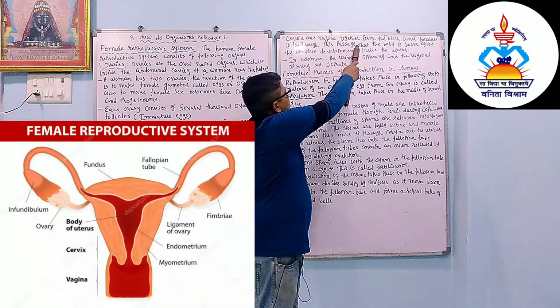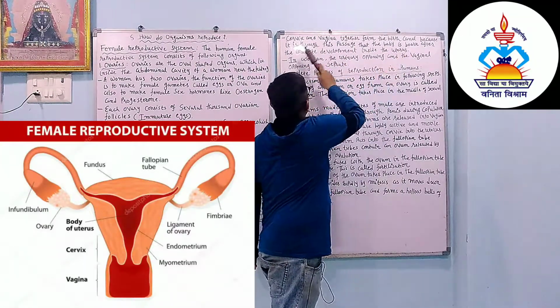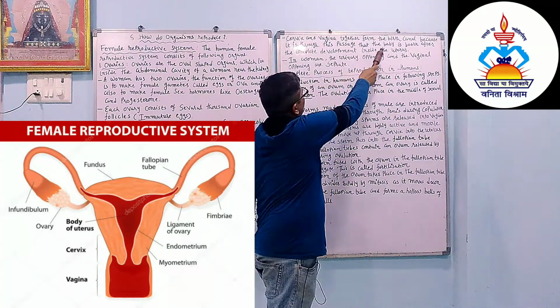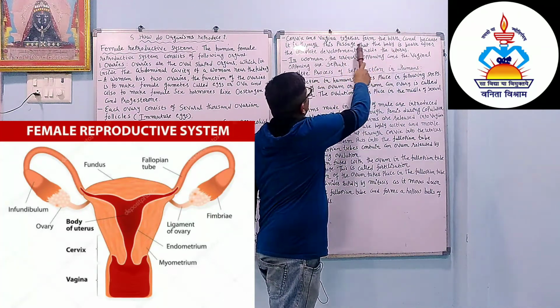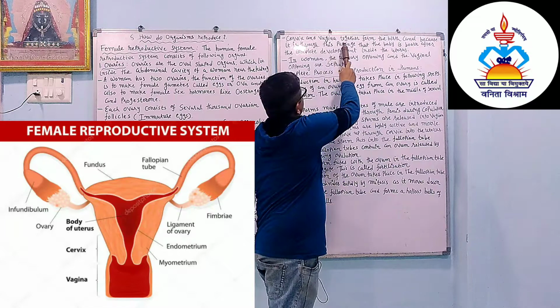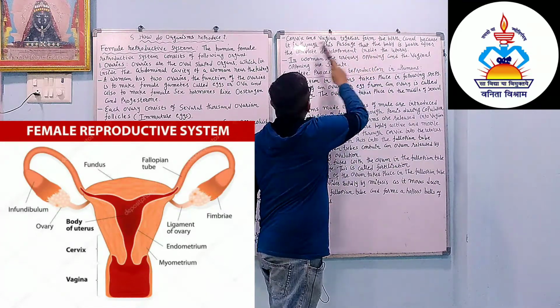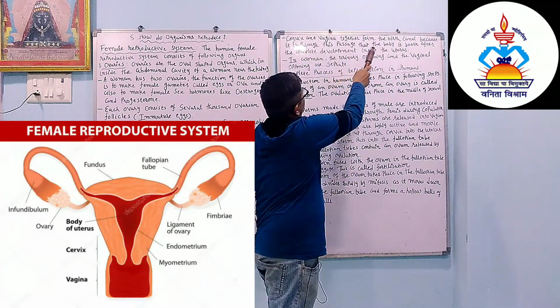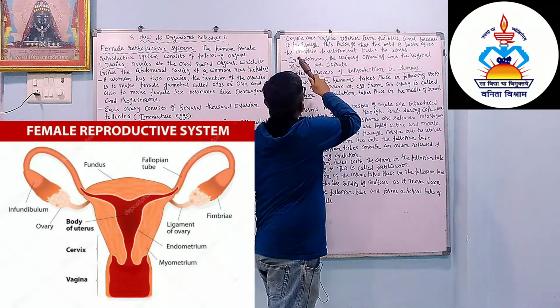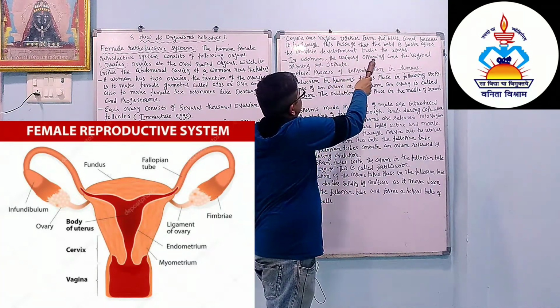Cervix and vagina together form the birth canal, because it is through this passage that the baby is born after the complete development inside the uterus.